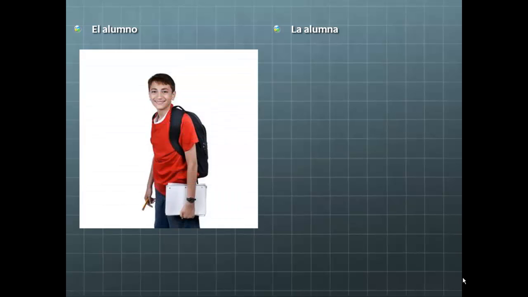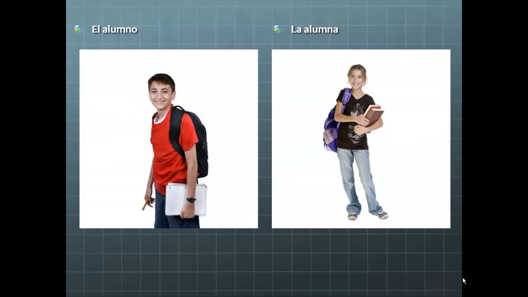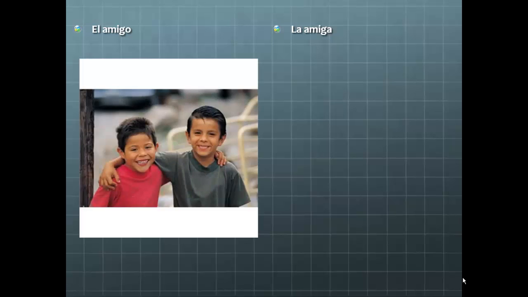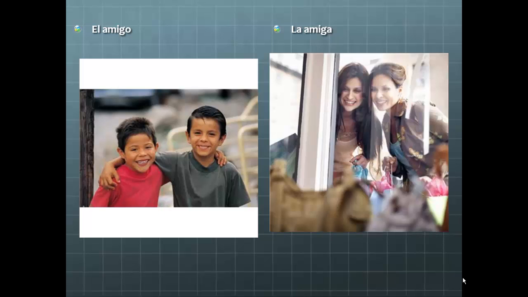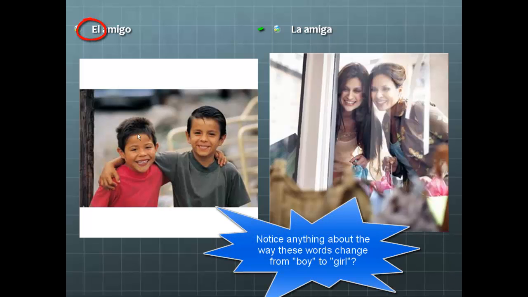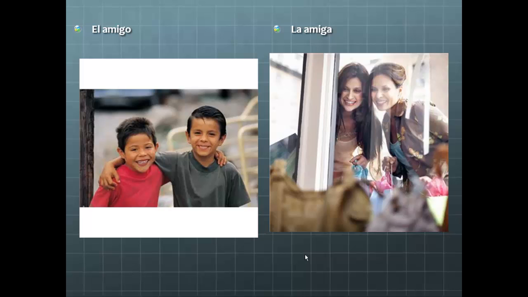La alumna, el alumno. You see they've got their backpacks and their books. These are students. This term alumno, alumna works for anyone who is under the college level. El amigo, la amiga. And actually we have in these pictures dos amigos, dos amigas. You've seen this word before, right? Friend.